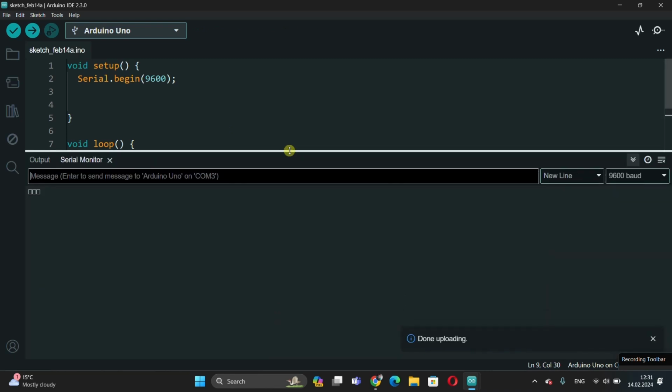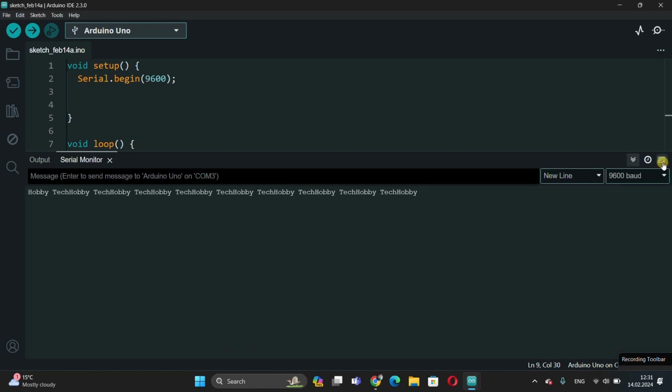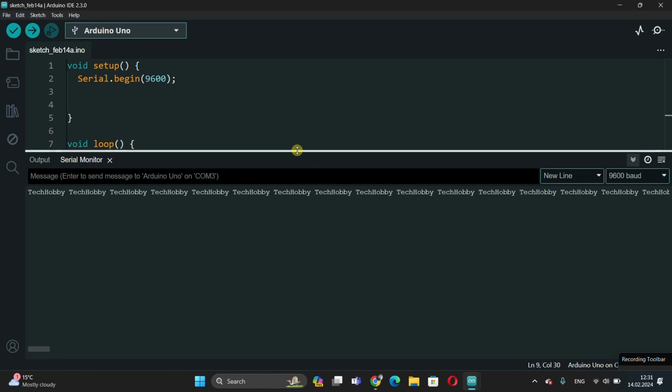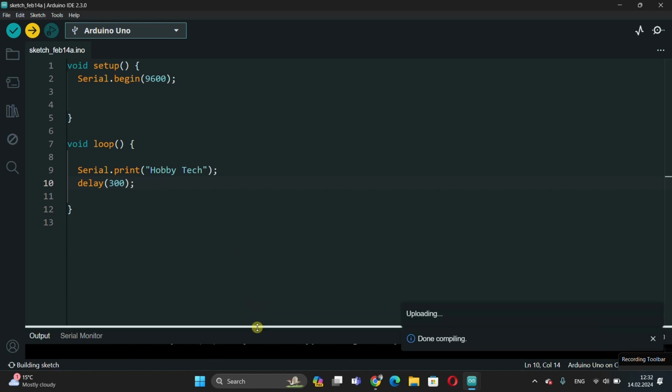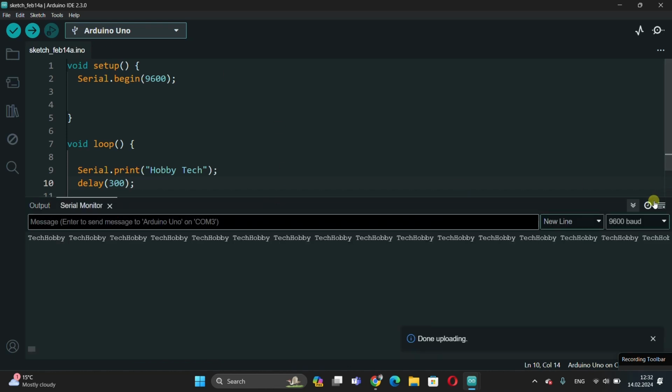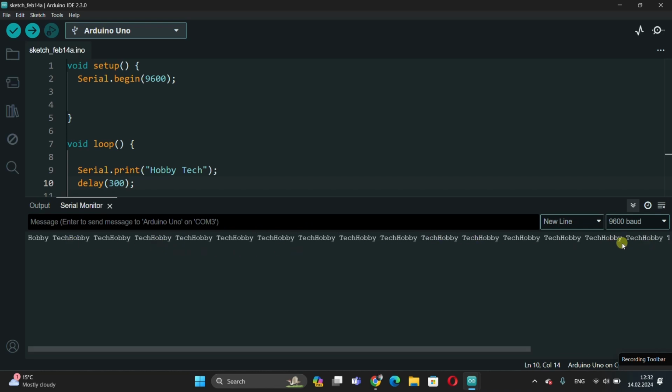I compile and upload the code. Yes, the word Hobby Tech is written here in one line and it is moving very fast. So fast that the word is stuck together. Let's slow this down a bit. I hope you remember the delay command. I'll give it a delay of 300 milliseconds. Let's see how it goes. Now it's a bit slower, but still the words are sorted in a line and pasted together.